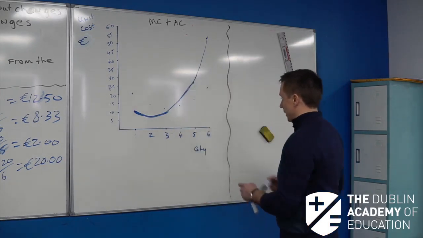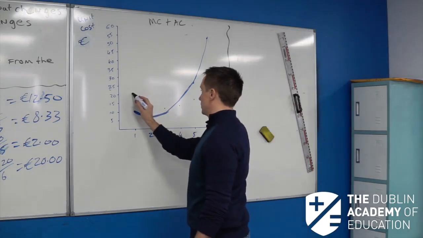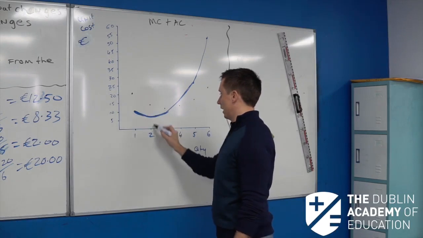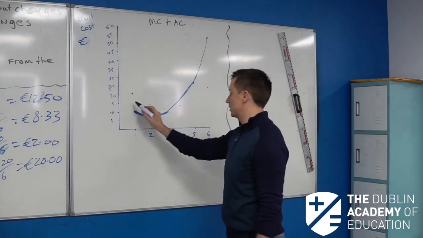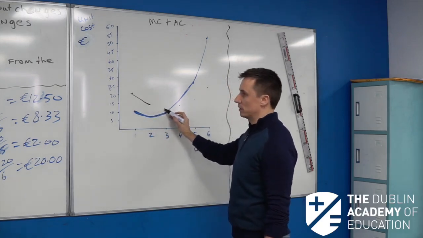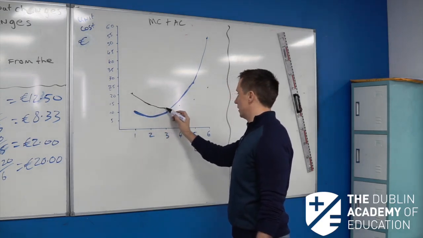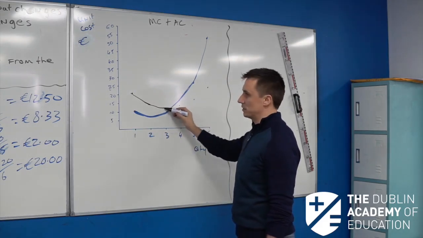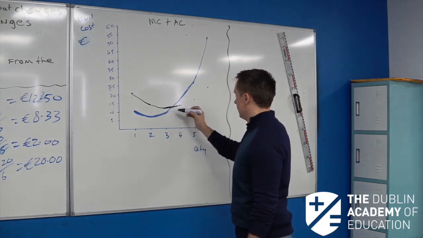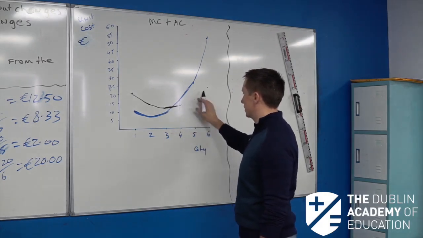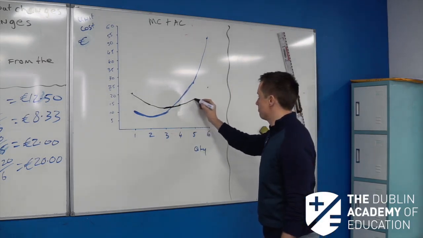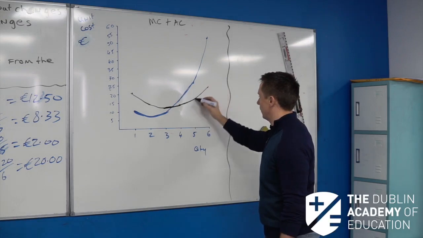Now what we see here then is the average cost curve in the middle. If you draw the average cost curve, the average cost of making one unit is 20. The average cost of making two units is 13.50, so you join that in. The average cost of making three units is going to be 11.66. The average cost of making four units, you can see there, is 12.50. It starts to climb back up a little bit now. The average cost of making five units is going to be 15. And you guys can see that's the way the curves join.